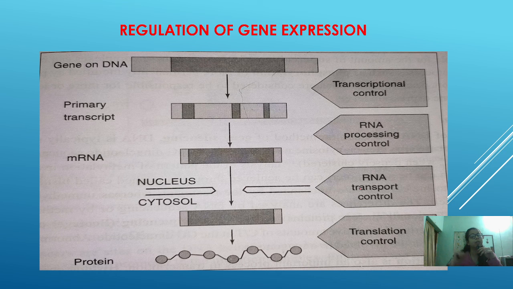So how does this regulation take place? This regulation can take place at different stages. What is regulation? To regulate means to control, either switching on or switching off according to the requirement. That is known as regulation. You might have seen in the switchboard there is a regulator beside the fan switch.